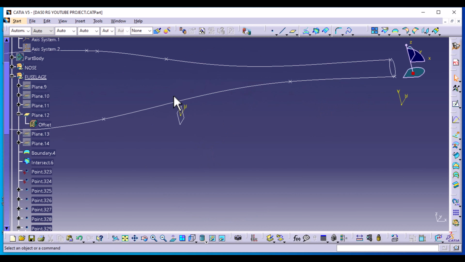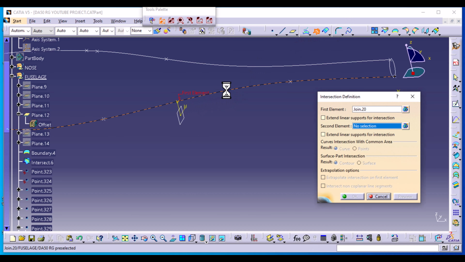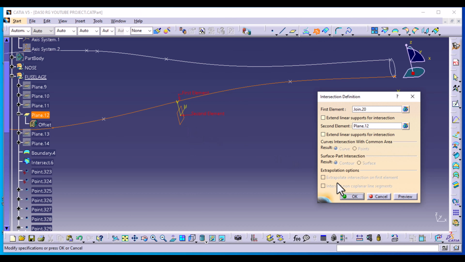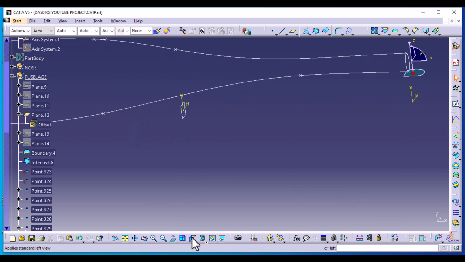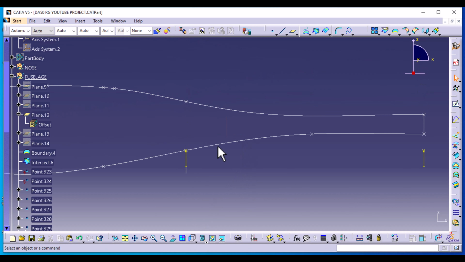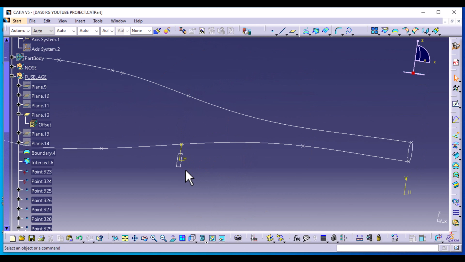And we need a bottom point here for reference, so we're going to intersect this join curve with this plane, preview, and select OK. So now we have 2 reference points, and we can now select this plane and sketch.